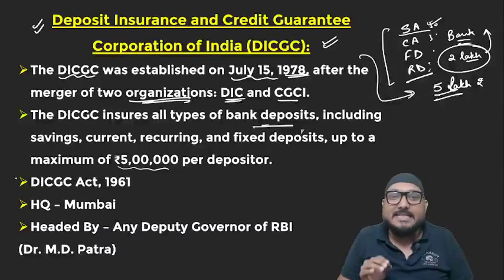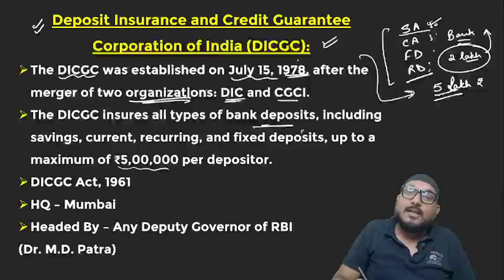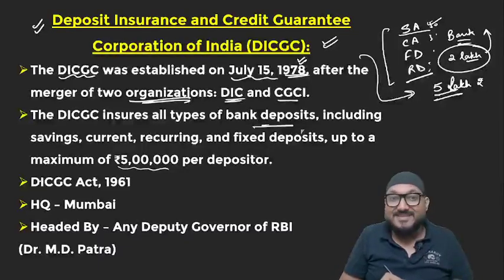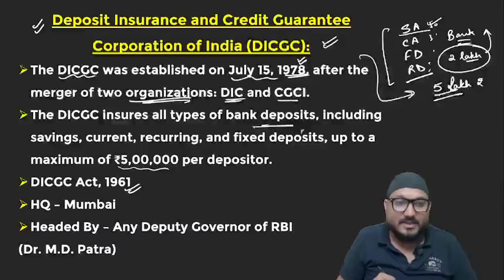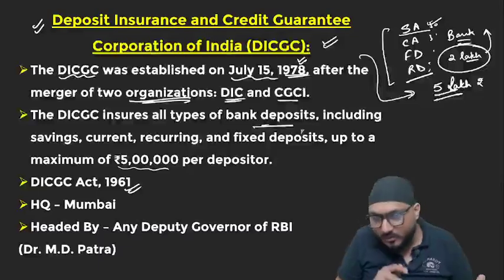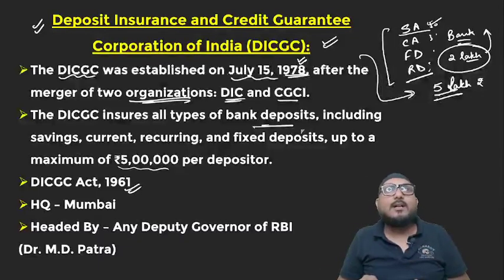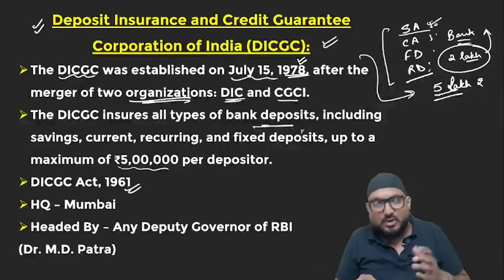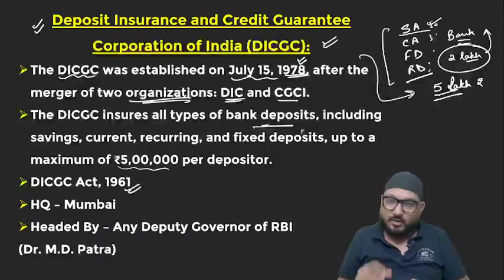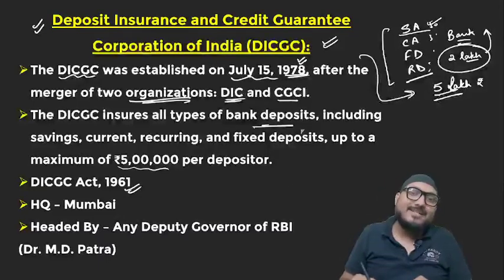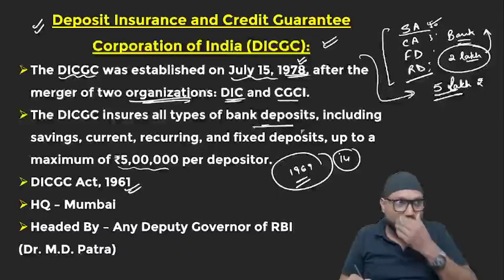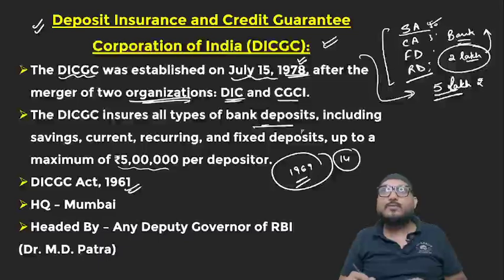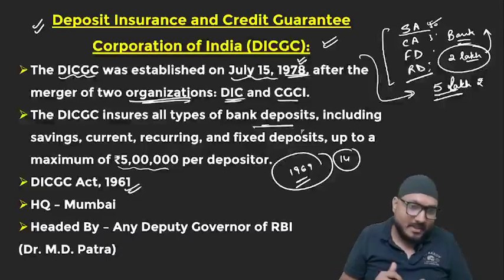Now, DICGC was established on 15th of July 1978, but the act for it was passed in 1961. That was the DICGC Act 1961. It took a long time to actually ensure all those things, because at that time when the act was passed, not every bank was a government bank. So in 1969, banking nationalization was done and 14 banks were nationalized. This gave the government an upper hand to enforce its laws on certain banks.